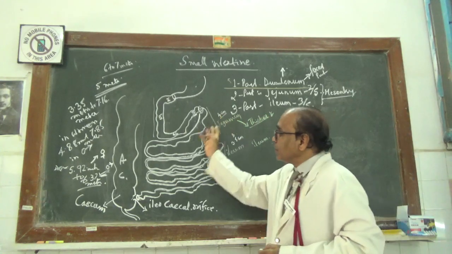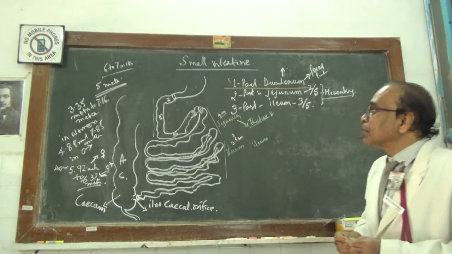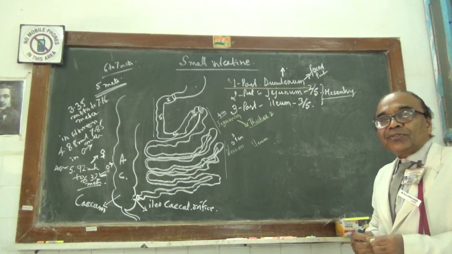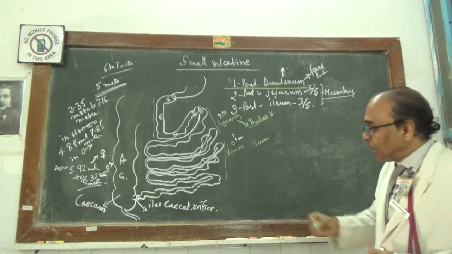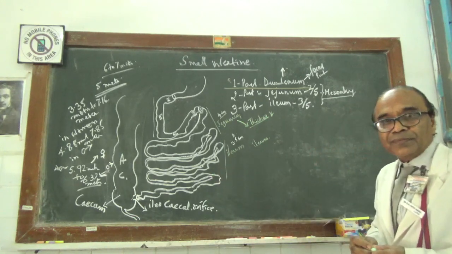And the coils of the jejunum are more numerous comparatively than the ileum.